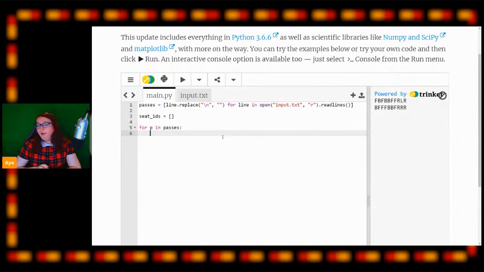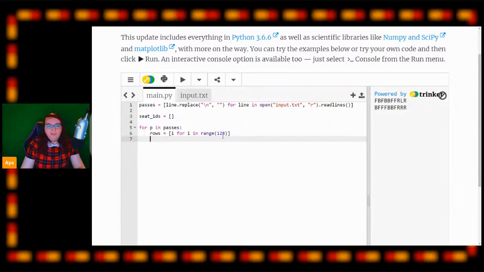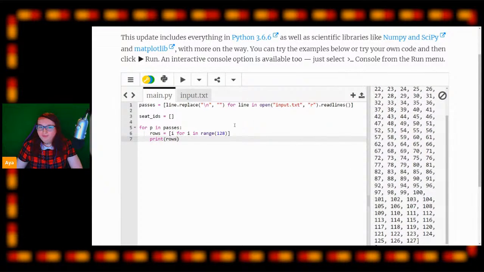So a nice and fun way to do this would be to create an array of all of the seat numbers in each row. The first thing we're going to do is create an array called rows, and we're going to again use some list comprehension here. We're going to say rows = [i for i in range(128)], which will give us an array containing the numbers. If I just print rows out here, we now have an array containing the numbers 0 to 127, which is what we want.